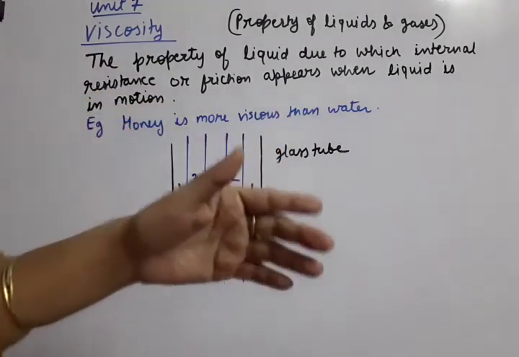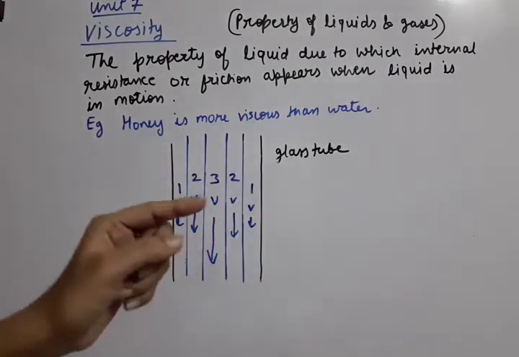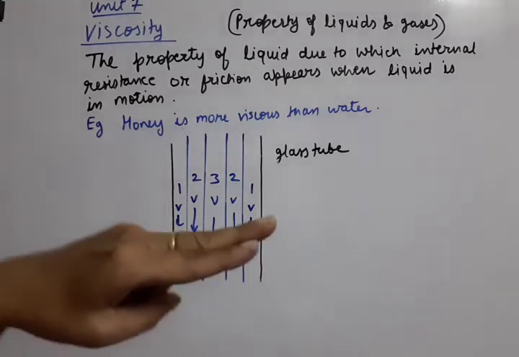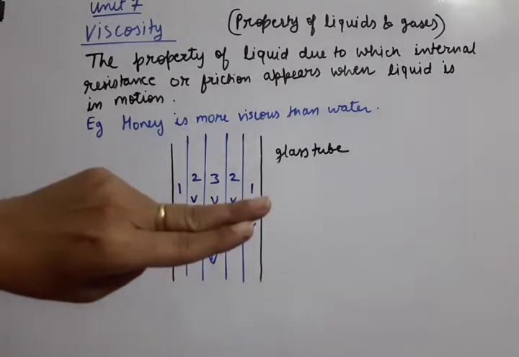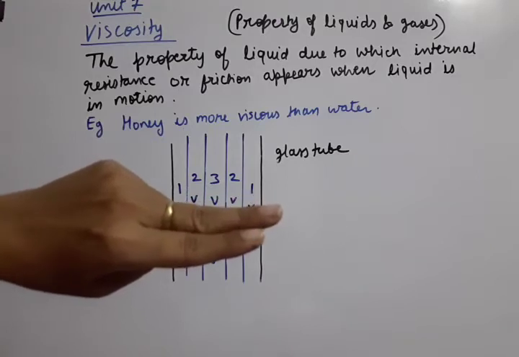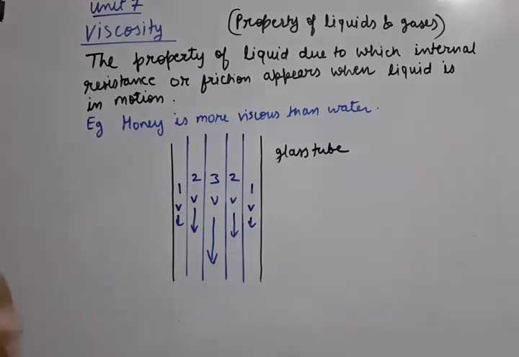Relative, that is, one is moving slow and one is moving fast: relative motion. Now whenever there is relative motion, that means it is a kind of race between two layers. So what happens is that, due to this relative motion, there is always opposition to the flow of the liquid. This opposition is called viscosity.